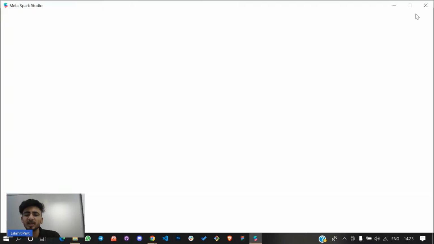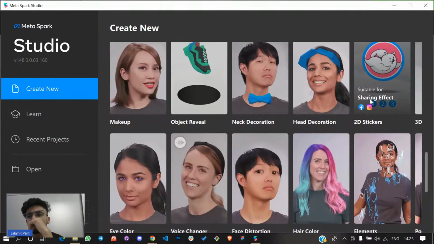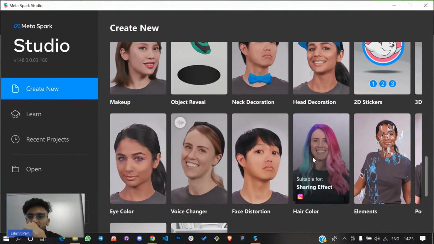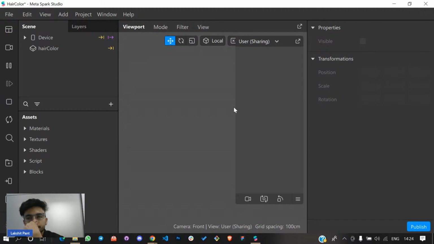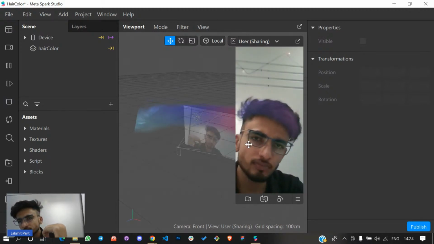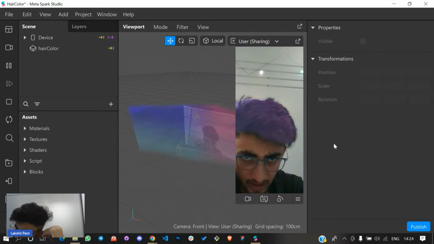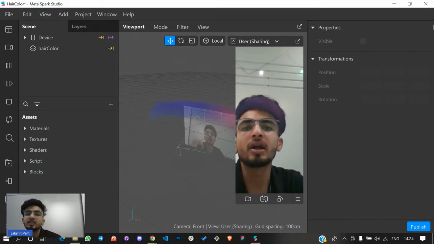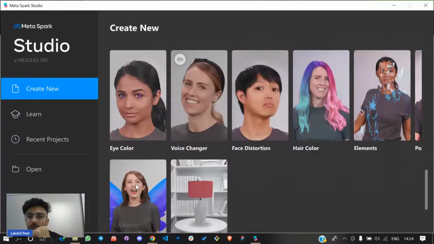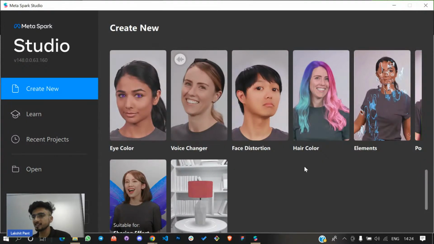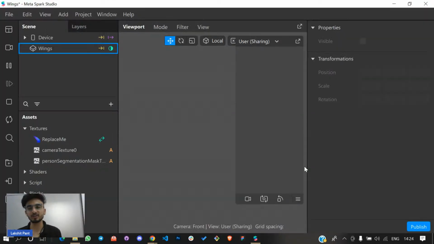So these are the perks and features of Spark AR, and by using all these templates you can make all these filters. If you want to color your hair, you can color your hair also, like this. These are some advanced templates. And if you want to make a feather of yours, if you want to fly in the sky, you can make a wings effect also using this AR template.